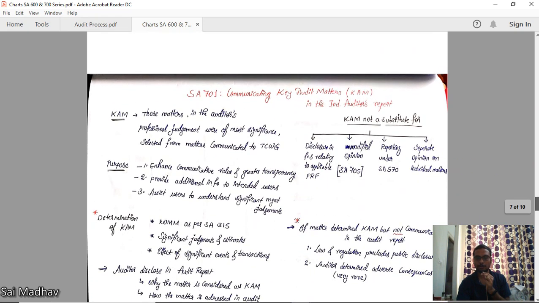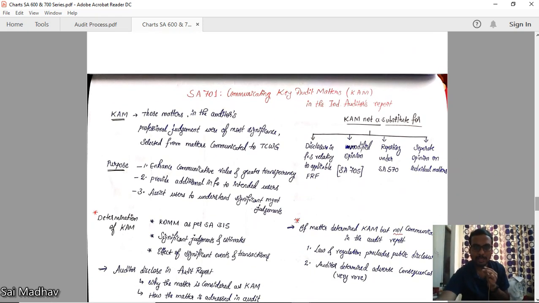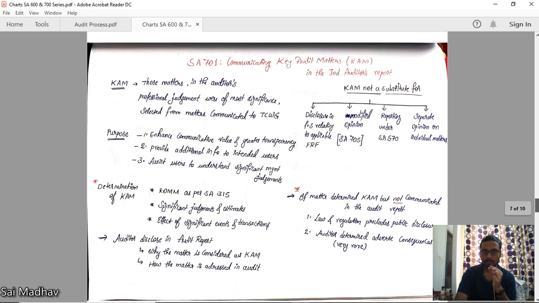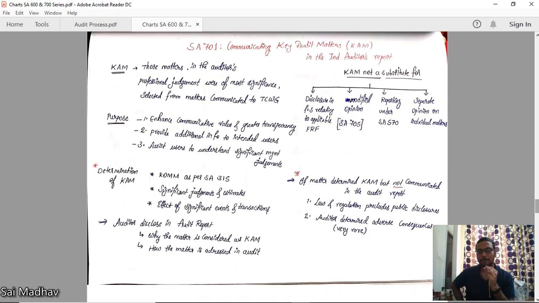Now SA 701. What is the name of the standard? Communicating key audit matters in the independent auditor's report. Now, what are key audit matters? See, we have discussed SA 260. In that standard, the auditor will be communicating to management, and in 265 he will communicate to TCWG.